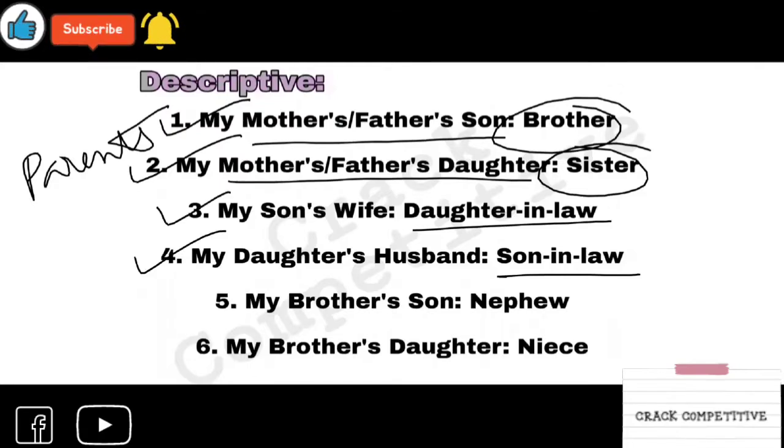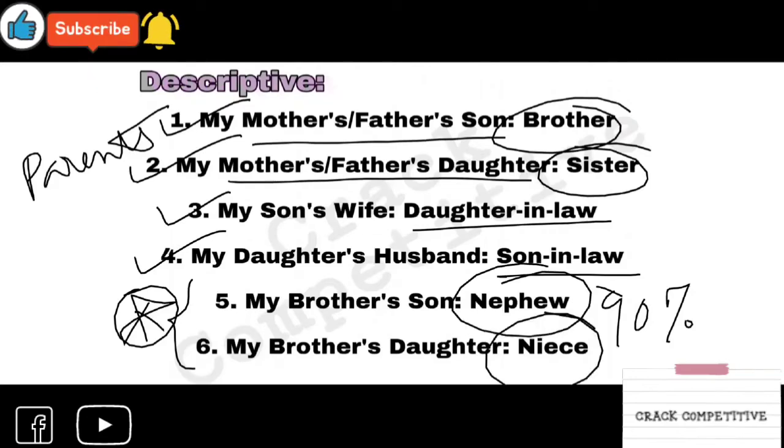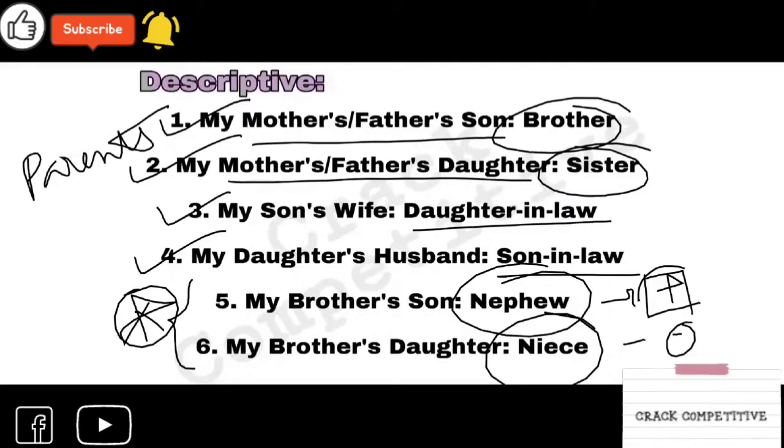This is a very important part, and 90% of people get confused in this: nephew and niece. Who is your nephew and who is your niece? You have to remember this very well. Nephew is male and niece is female. I will show you the symbols which present which gender, but now you should learn and remember that nephew is male, niece is female.